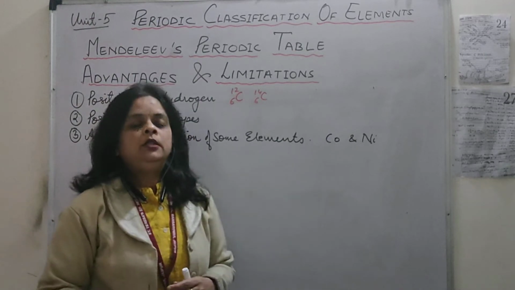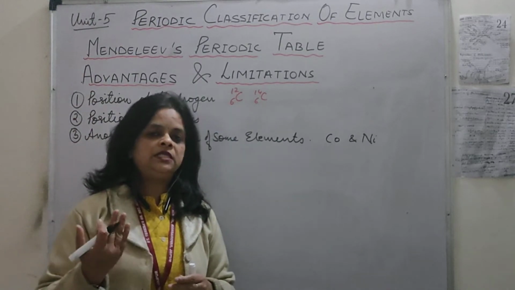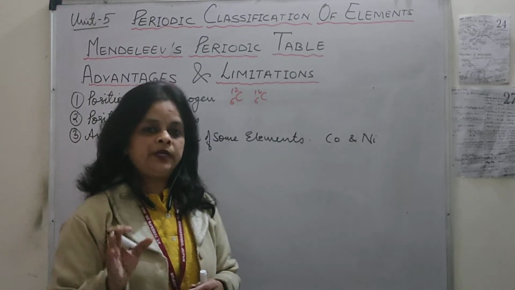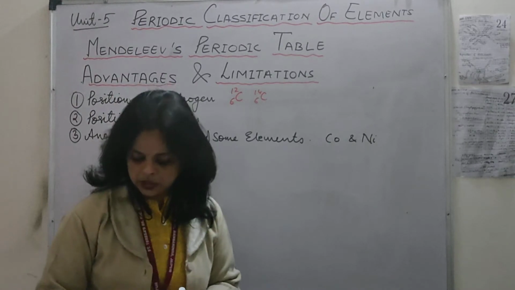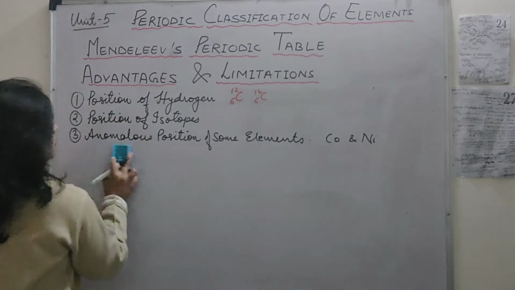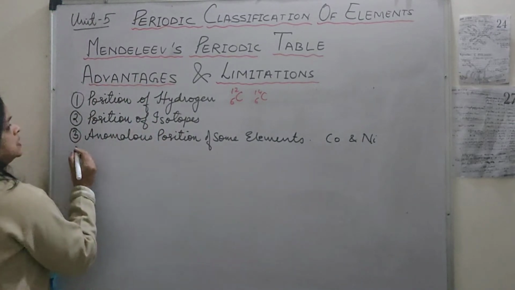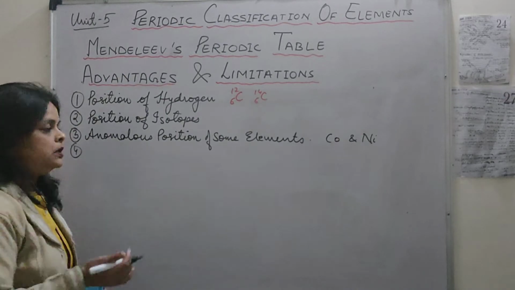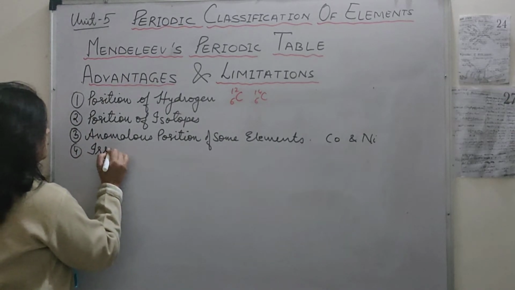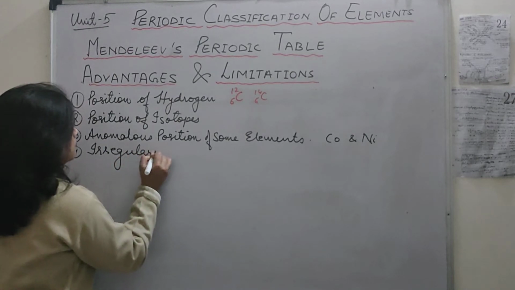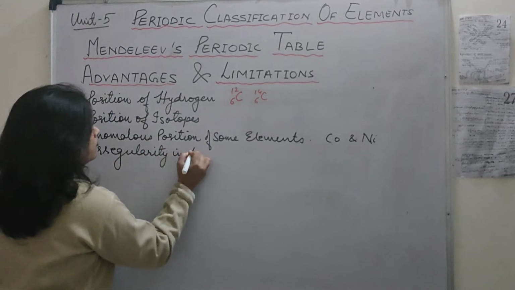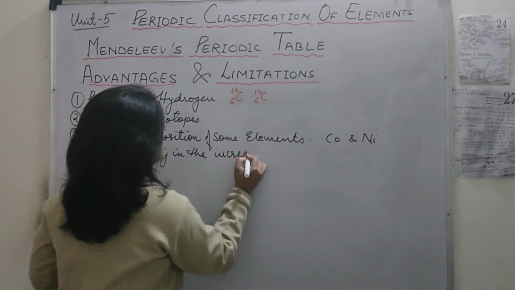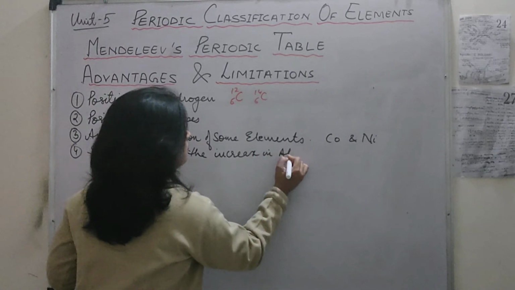So though it was correct, we have considered it as an advantage, but why he placed them that way, there was no proper reason, so we are taking it as a limitation. Okay, now the next limitation: irregularity in the increase in atomic mass.